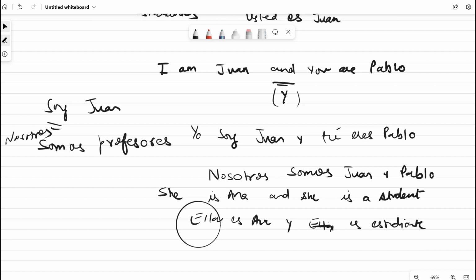So you can omit the subject if the context is clear. You don't have to mention ella or yo or nosotros. You can just say soy Juan, somos Juan y Pablo, es Ana. If the context is clear, you don't have to write the subject. But since we are learning, try to write the subject.